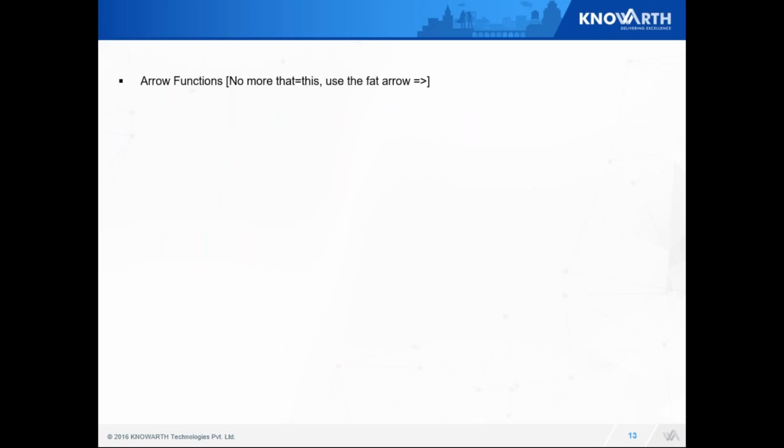Arrow functions. An arrow function is a fat arrow, which is used in CoffeeScript. This arrow function helps your this to work properly. It will have the same value in the context of your function, meaning that it won't mutate. In ES5, when you have multiple functions inside, you need to write that is equal to this, or say underscore self is equal to this. But for this, you just have to use a fat arrow.